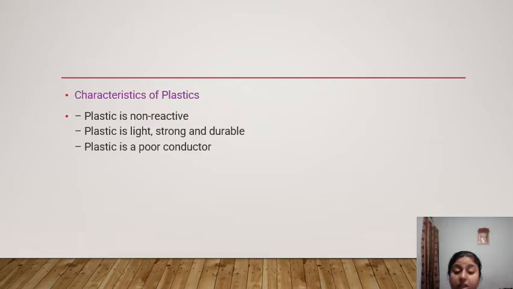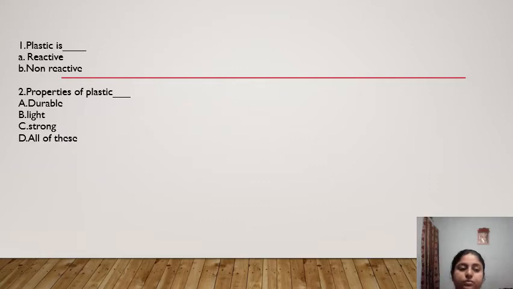It is light in weight and strong also, which is why we use plastics. Plastic is a poor conductor of heat and electricity; electricity does not pass through plastic. These are some characteristics of plastic.